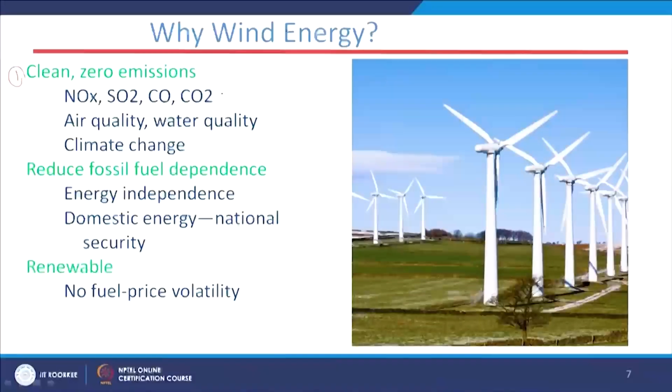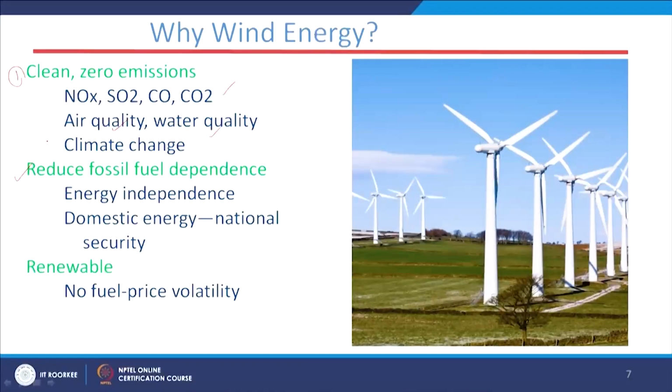But these gases are not present where the wind energy system is present. That means we have quality air and quality water, and of course, if the poisonous gases are not present, then climate change is also not a difficulty. It is in healthy condition.